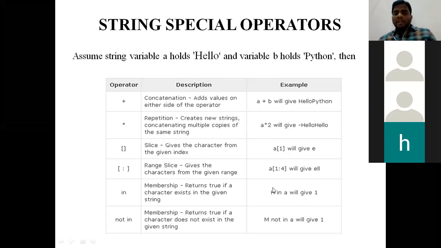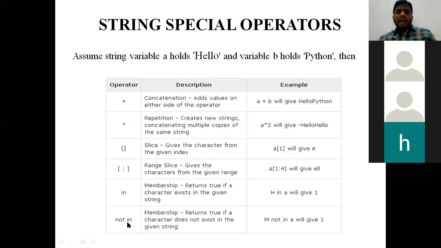Suppose if I mention h, lowercase letter h in a, it will give 0. Here we gave uppercase letter H, and since the variable a has uppercase letter H, it will give 1. Suppose if I give lowercase h, consider in a whether lowercase h is available or not. It is not available, right? So it will give the value as 0.